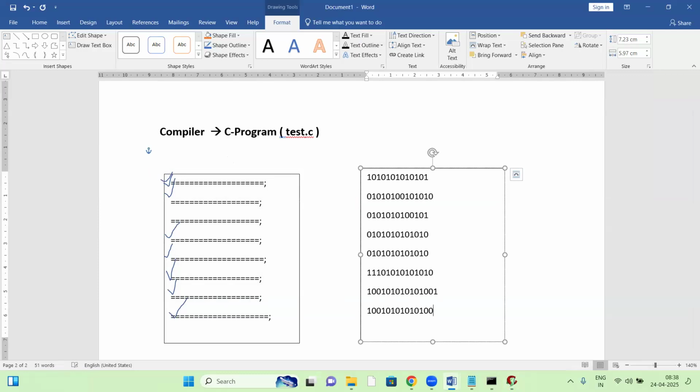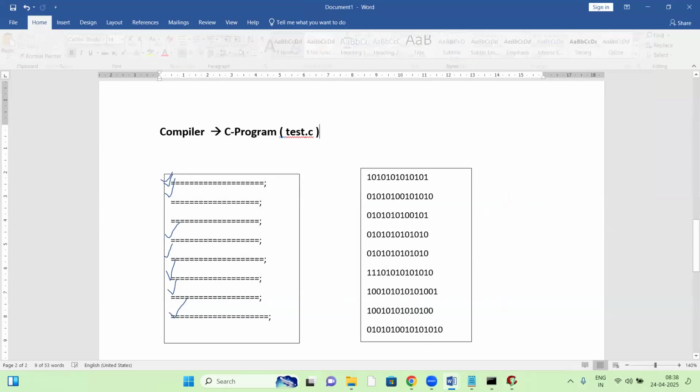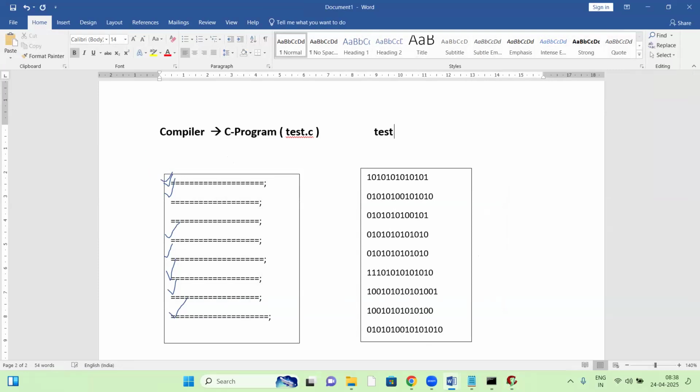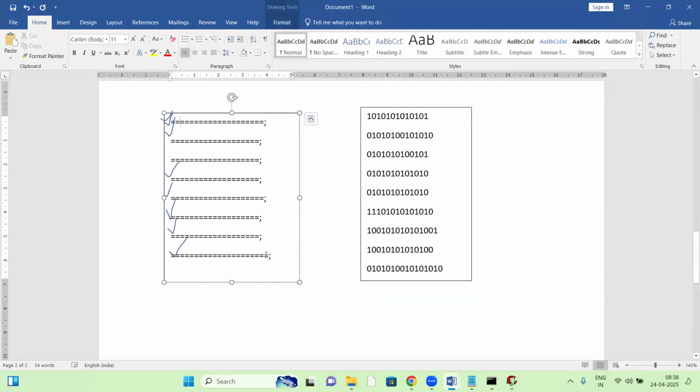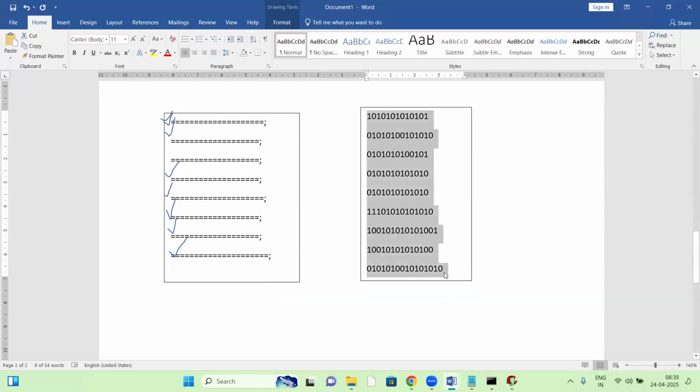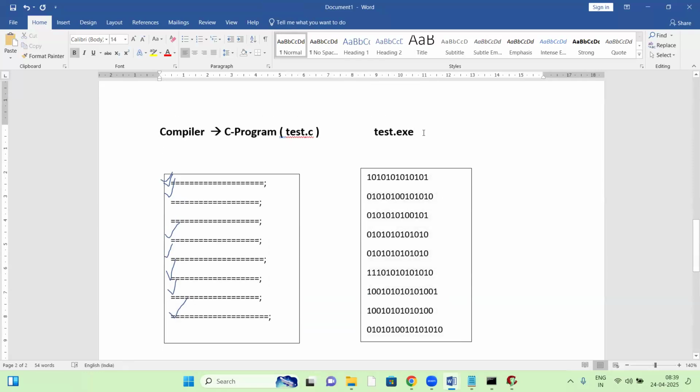So the compiler checks the whole code from top to bottom. If no errors, it writes to another file. This file is an exe file, test.exe. The exe file is created. Exe means executable file. After generating the exe file, this exe file is given to the processor.